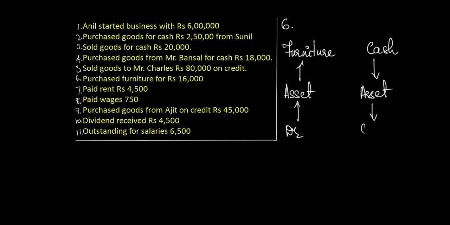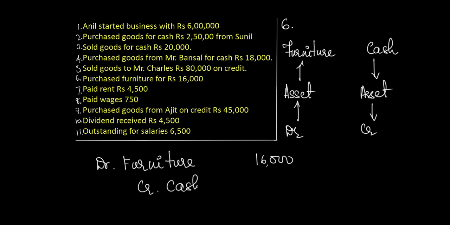The other aspect of the transaction is cash. In this case, both the aspects of the transaction belong to the same category, that is asset. One asset, that is furniture, is increasing to the business, whereas the other one, cash, is decreasing to the business. Therefore, applying the asset rule, we will have to debit the asset which is increasing to the business and credit the asset which is decreasing to the business.